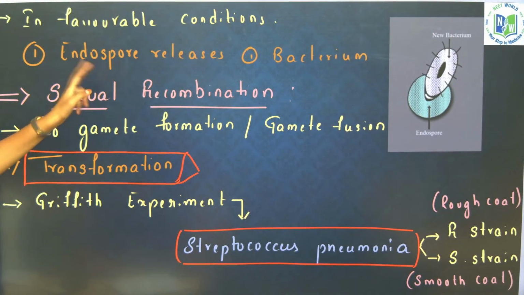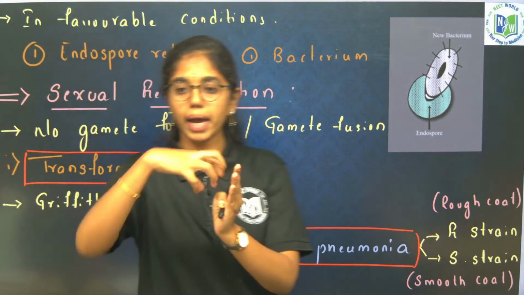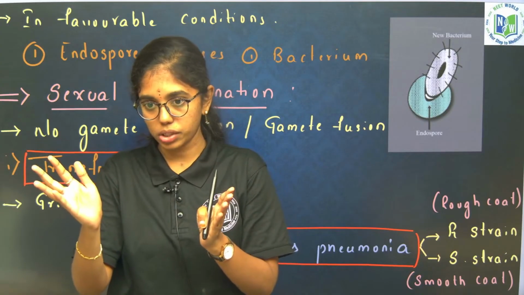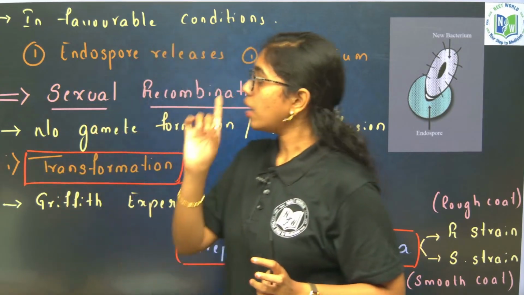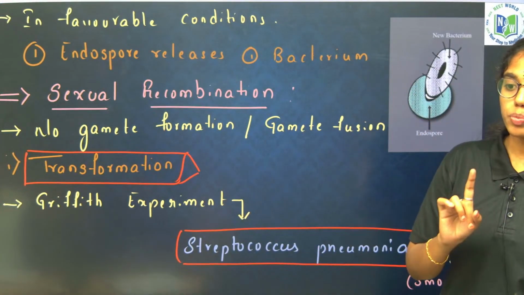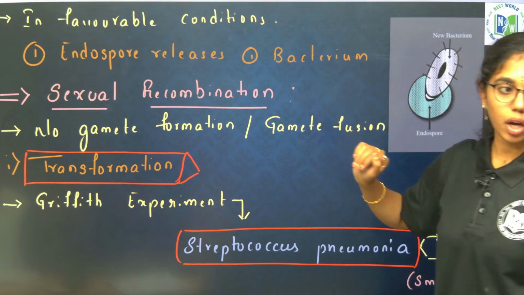Whenever favorable conditions resume, the endospore will open up and the bacteria will be released out. The wall layers will open up and the bacteria will release out, and one endospore releases one bacterium. Remember that. One endospore releases how many bacteria? One bacterium. Next is sexual recombination.